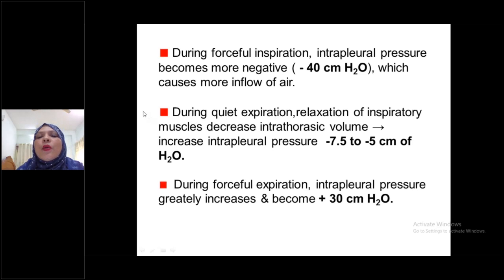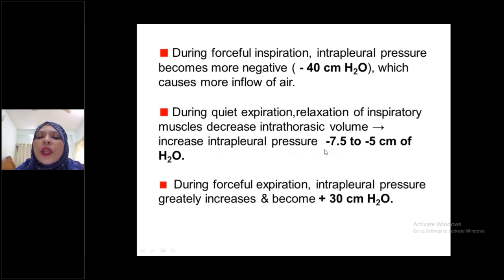Now, during quiet expiration, quiet expiration is a passive process. No action is required for it, so no muscle is involved during quiet expiration. Only relaxation of the inspiratory muscles decreases intrathoracic volume and increases intrapleural pressure. That is, it returns to the normal condition.